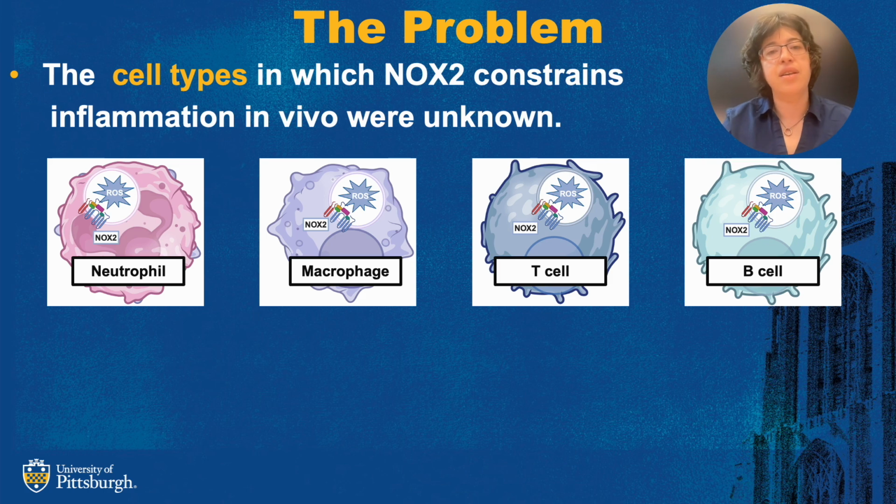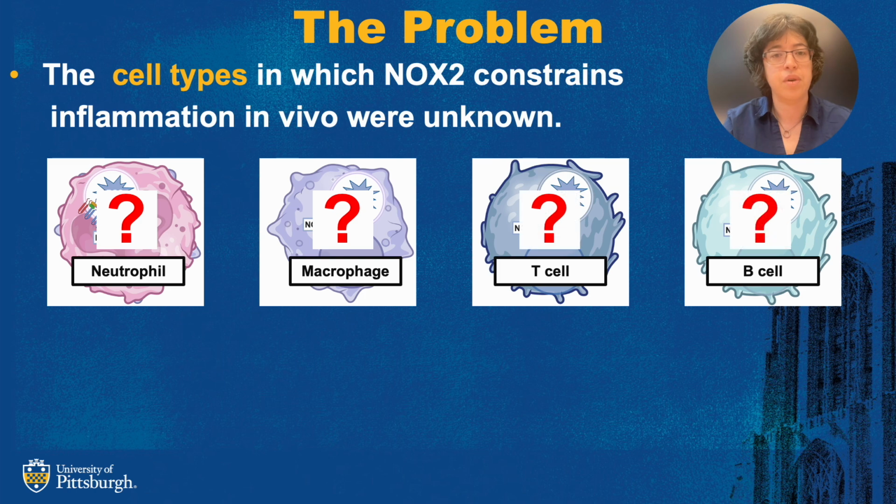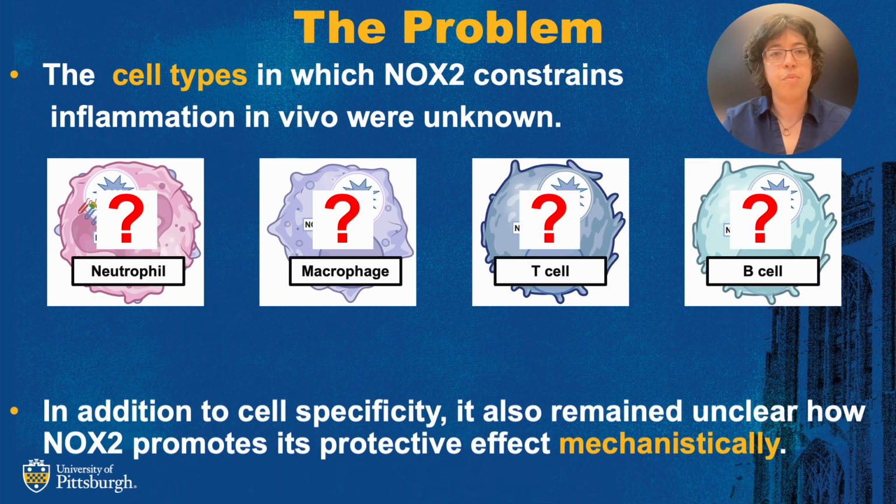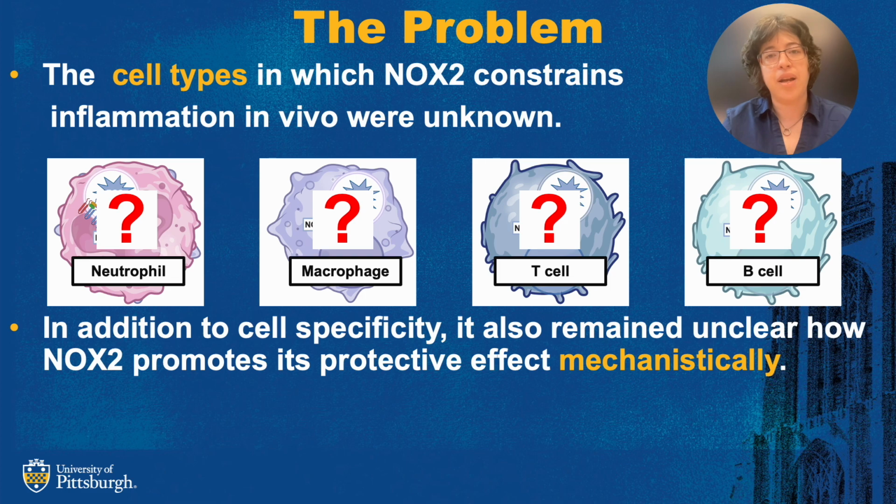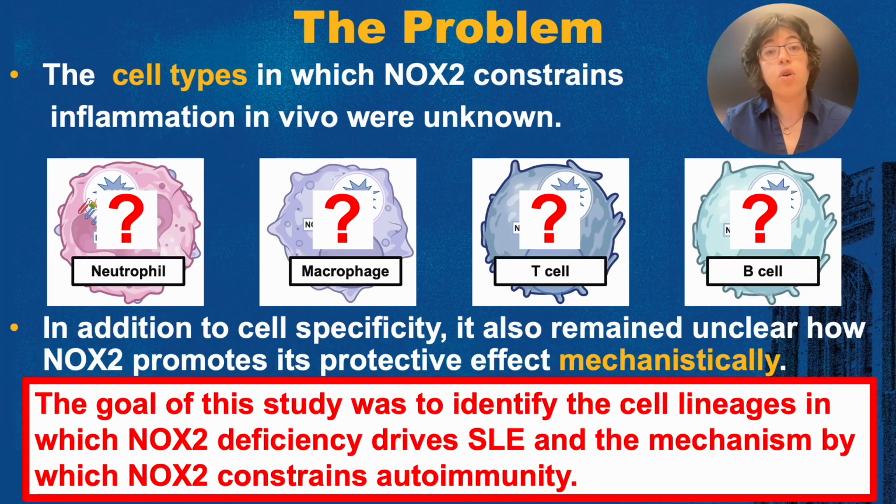Until now, the cell lineages in which NOX2 regulates autoimmunity were unknown, as NOX2 has critical functions in neutrophils, macrophages, T cells, and B cells. Moreover, the mechanism underlying this protective effect has remained unclear. The goal of this study was to identify the cell lineages in which NOX2 deficiency drives lupus and the mechanisms by which NOX2 constrains autoimmunity.